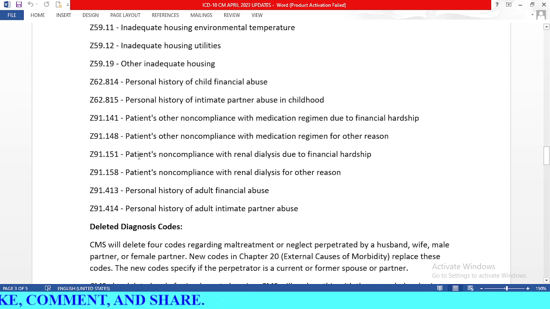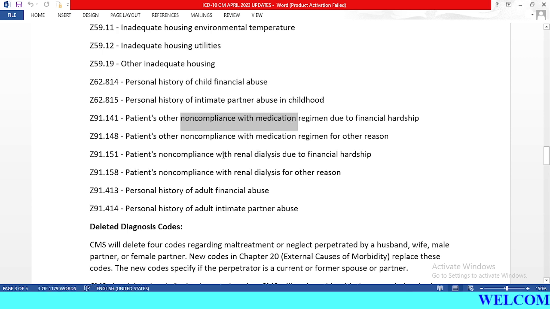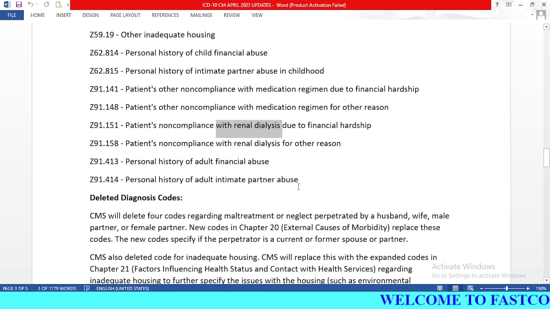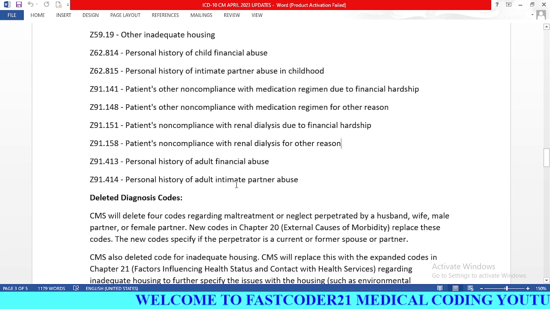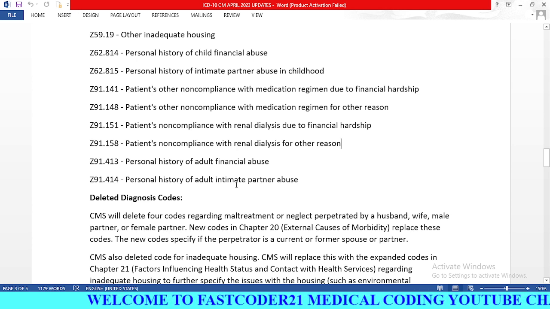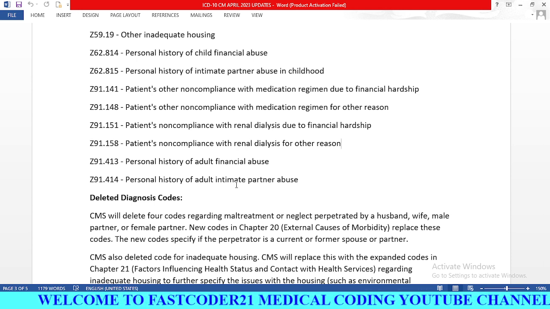So Z91.151, patient's non-compliance with renal dialysis due to financial hardship. So here it is related to medication regimen. Here 151 is related to dialysis hardships. So patient non-compliance with renal dialysis for other reason, personal history of adult financial abuse, and personal history of adult intimate partner abuse. So in order to find clarity and specificity, we need to check the documentation properly.